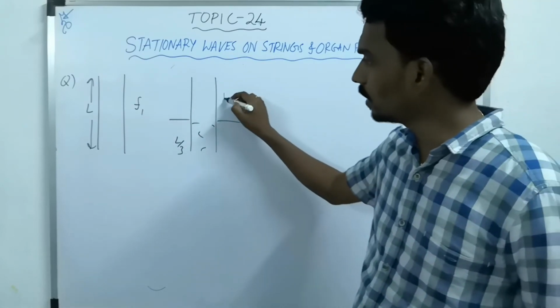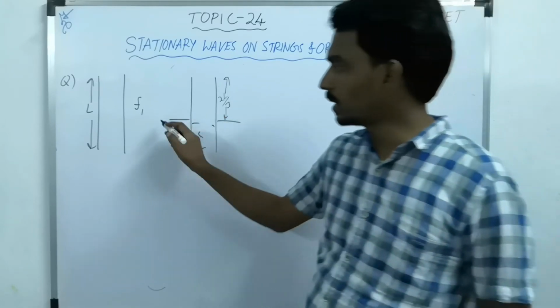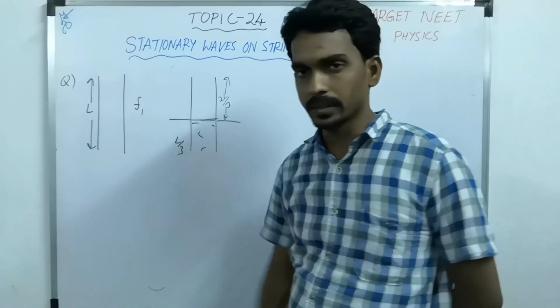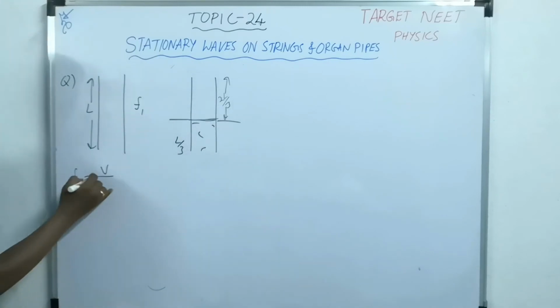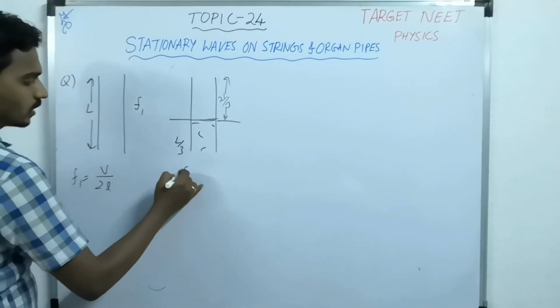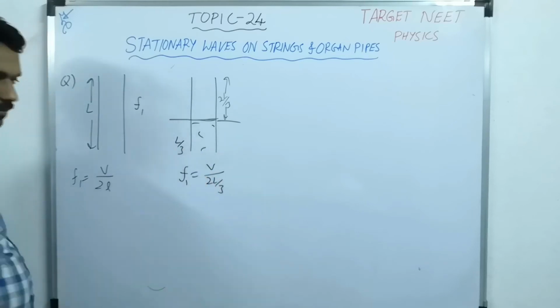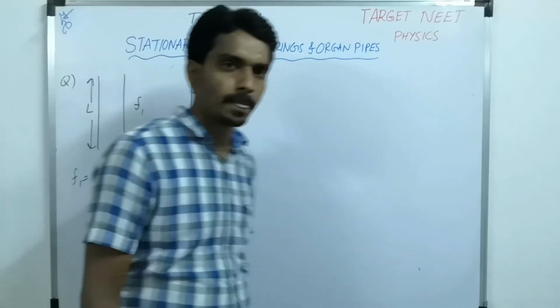Now the length will become 2L by 3, and it is behaving like one side closed, where the liquid is, and the other open. The fundamental frequency before was V by 2L. Now the frequency will become V by 4 times 2L by 3. So this way you can compare the questions.